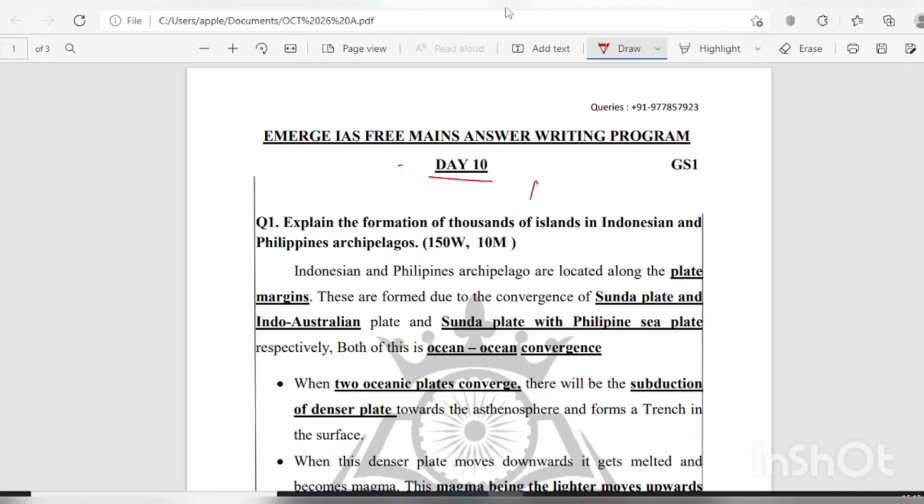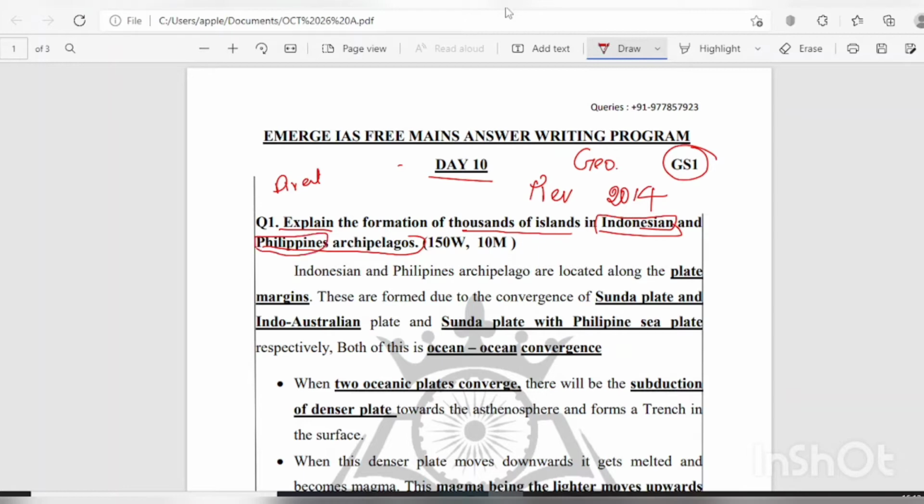Today our question is a previous year question from 2014, and this is from GS Part 1, that is under Geography. Let's see the question. The question is: explain the formation of thousands of islands in Indonesian and Philippines archipelago. This is a direct question where they ask us to explain about the formation of thousands of islands, especially in Indonesian and Philippines archipelago.